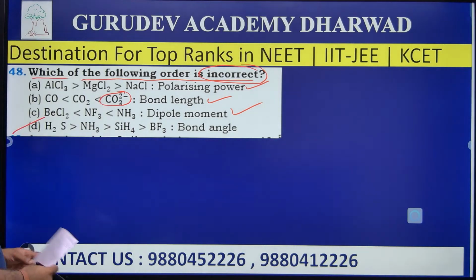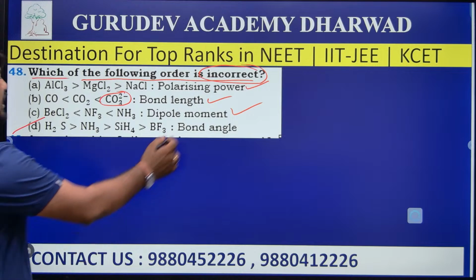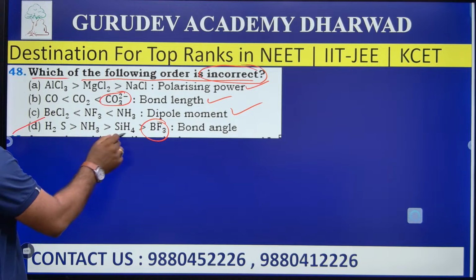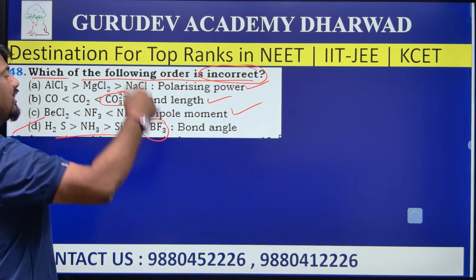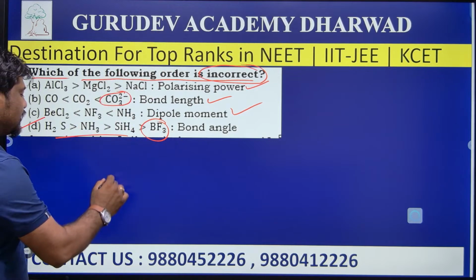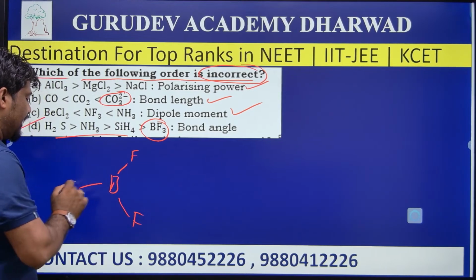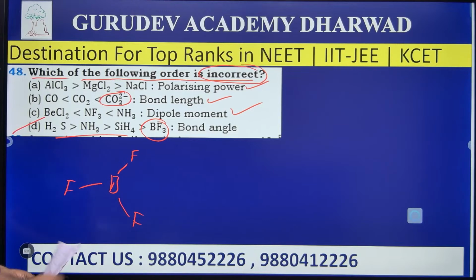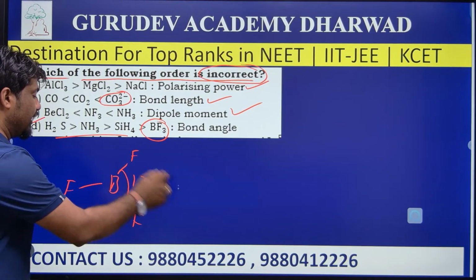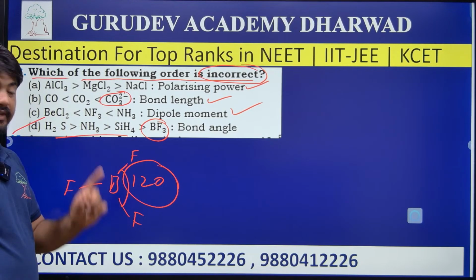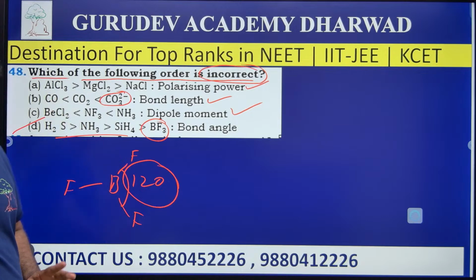How come D is incorrect? They are asking about the bond angle. Here BF3 is shown as having a smaller bond angle compared to water. That is wrong. BF3 has the greater bond angle because boron is bonded with 3 fluorine atoms and does not have any lone pair of electrons. There is no repulsion, hence it shows a bond angle of 120. It should be a greater bond angle than the other 3. Hence, the incorrect statement is D. So D is the right answer for question number 48. Go to the next question.